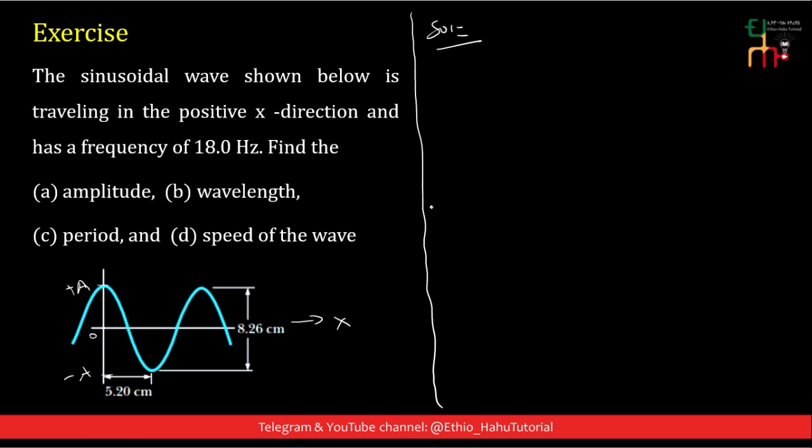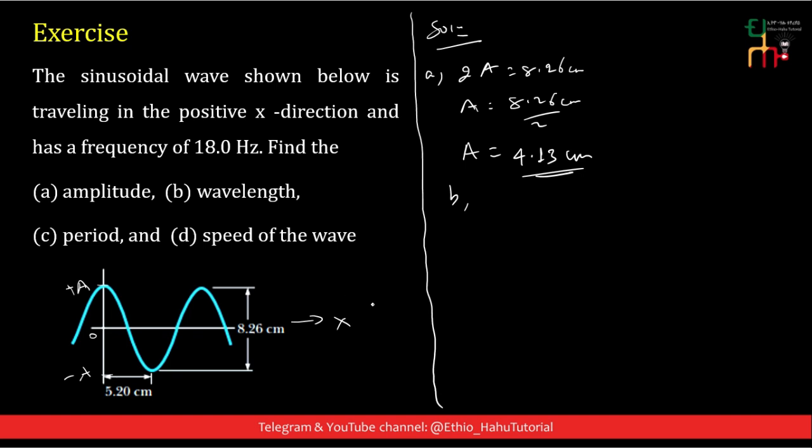8.26 centimeter. Therefore, this peak to peak distance is twice the amplitude, because from this point to this point is A, and from this point to this point is also A. The distance from this point to this point is 2A, equal to 8.26 centimeter. Dividing both sides by 2, the amplitude A is equal to 8.26 centimeter divided by 2, and the amplitude is equal to 4.13 centimeter. B, the wavelength.